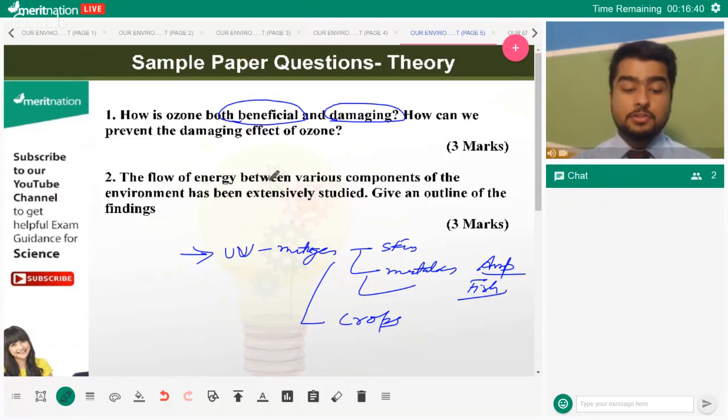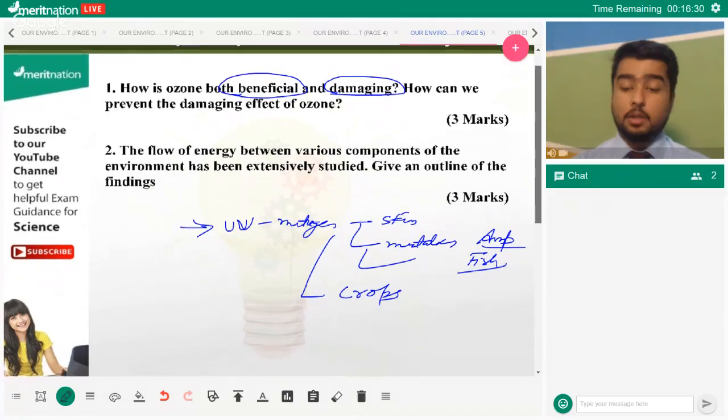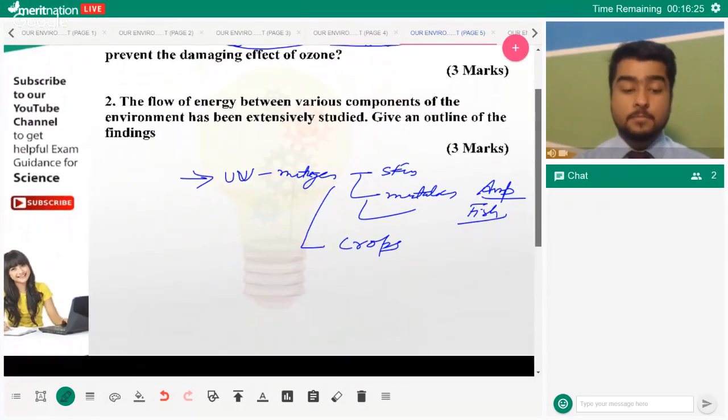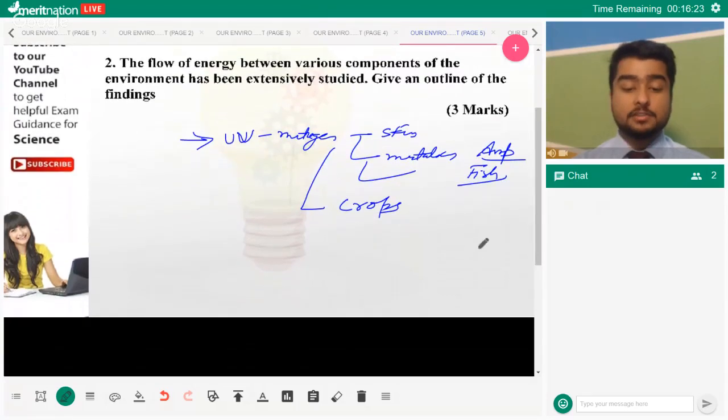Now, the flow of energy between various components of the environment has been extensively studied. Give an outline of the findings. The flow of energy between the various components. Now, here you can understand what they're talking about, right? Question number 2. Can someone answer this for me? The flow of energy. Go ahead. Yes, you have to talk about the unidirectional flow.